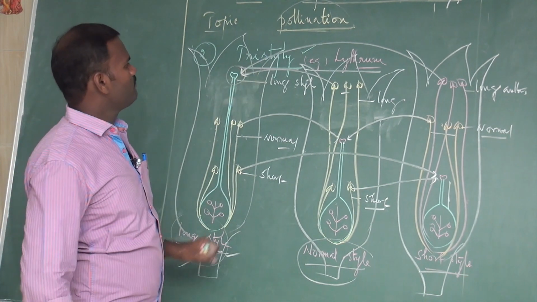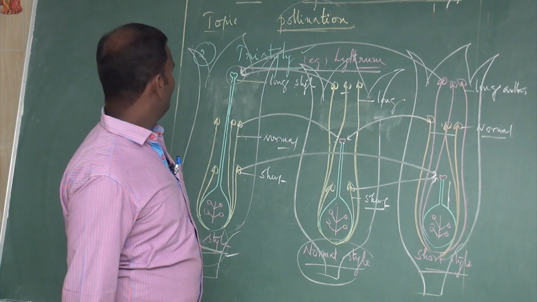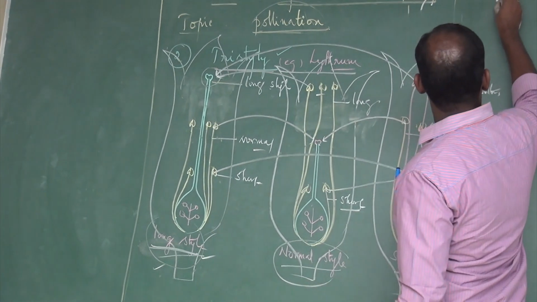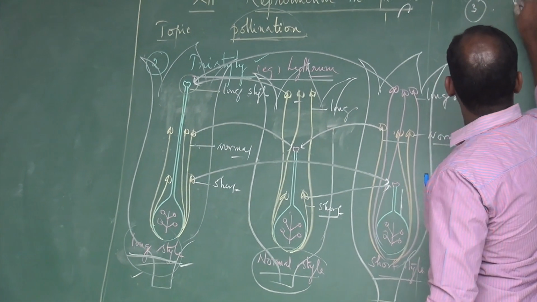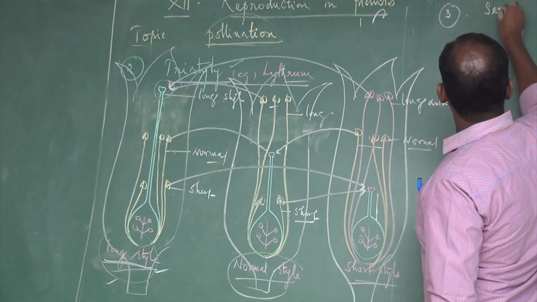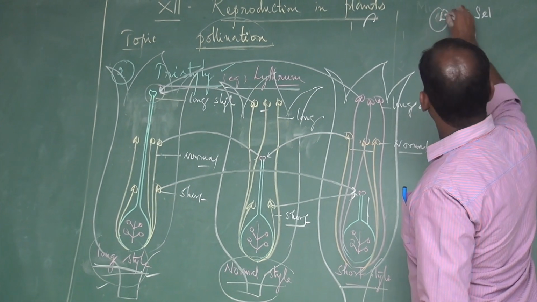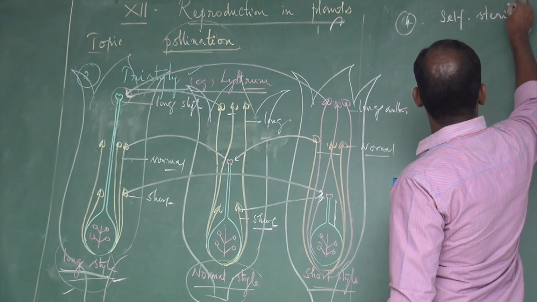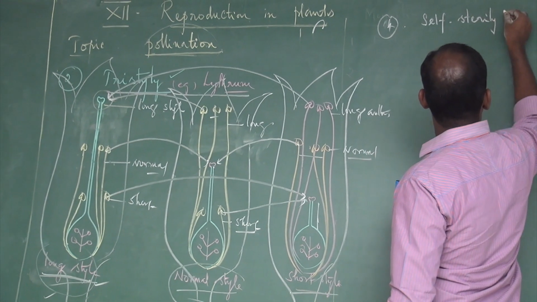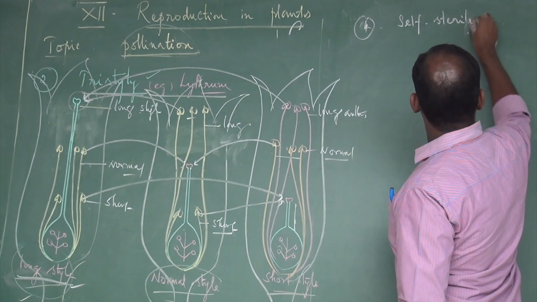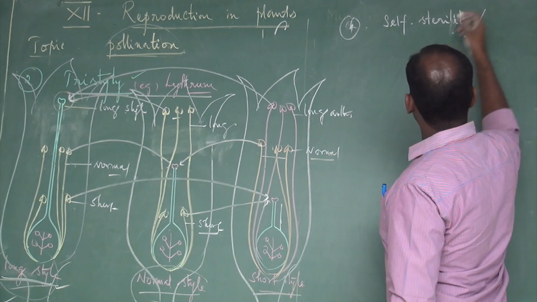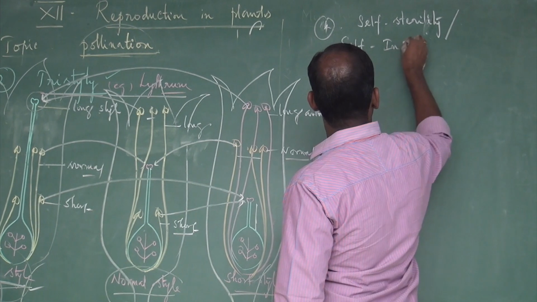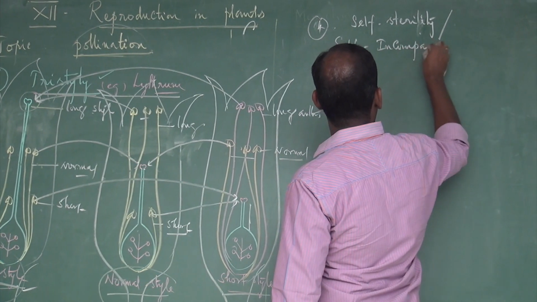For example, Lythrum. The last type, sorry, the fourth type, is self-sterility, also called self-incompatibility.